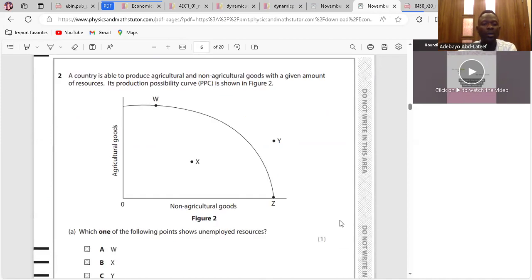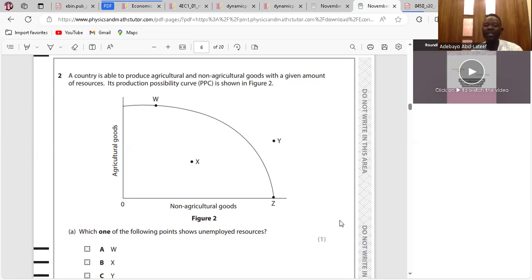Question 2. The PPC is a graph that represents the combination of two goods, like agricultural goods and non-agricultural goods, that can be produced if all resources are fully employed. So point W means higher production of agricultural products, less production of non-agricultural goods. That is what point W means.